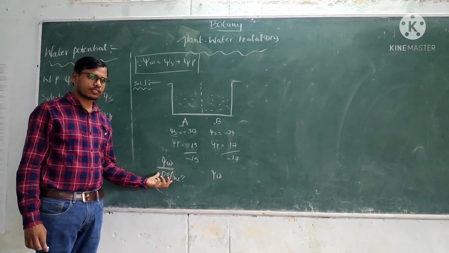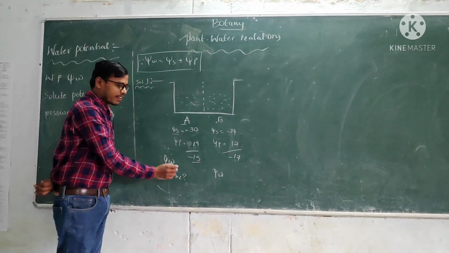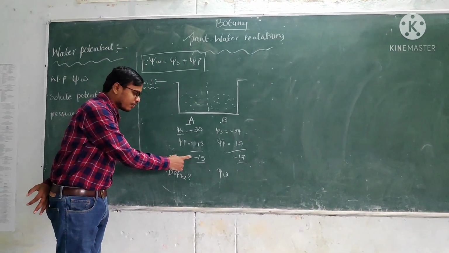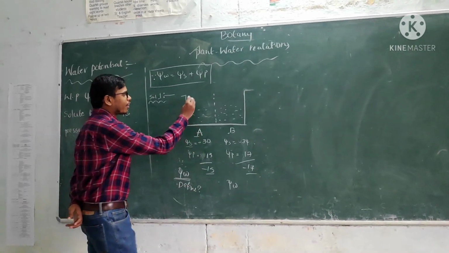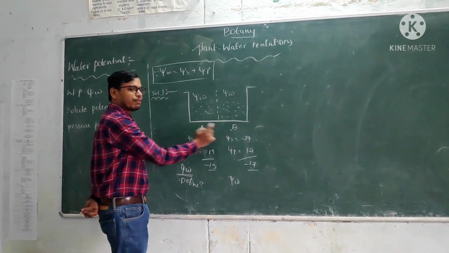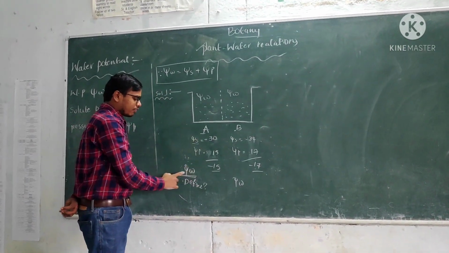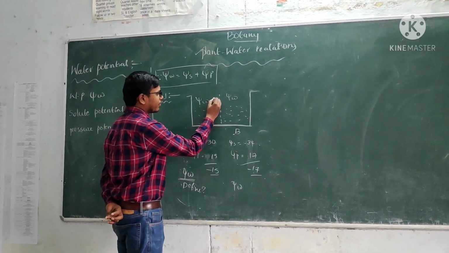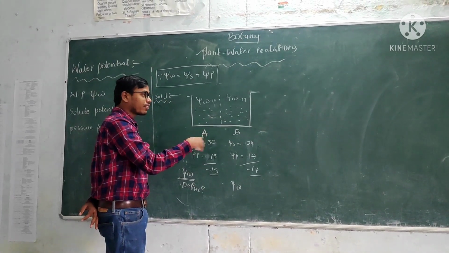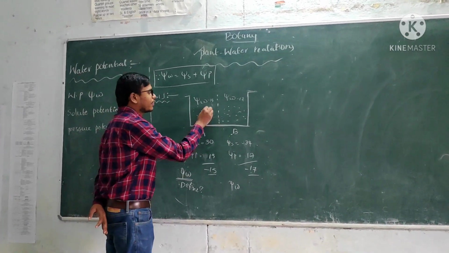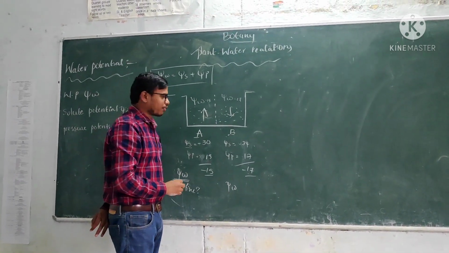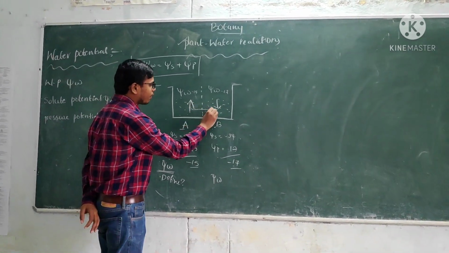Tell me fast. Here water potential is minus 15. Here water potential is minus 17. Minus value here. So where is the water potential high, and where is it low? In A beaker or B beaker? The A beaker water potential is minus 15. B beaker is minus 17. So where is the water potential high? A beaker. And it is low in the B beaker. So what is the movement of the water? From A to B.